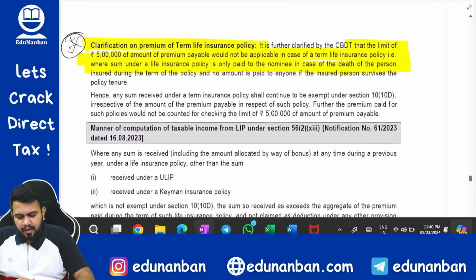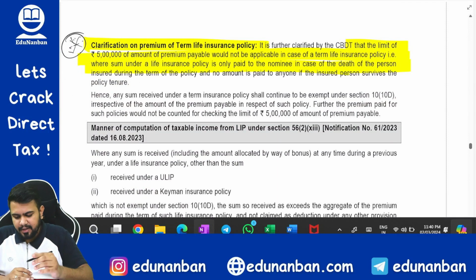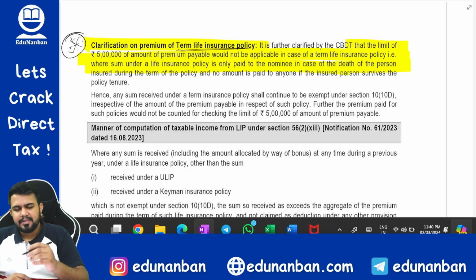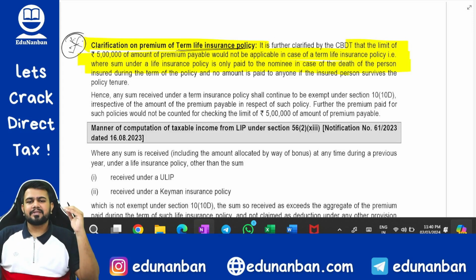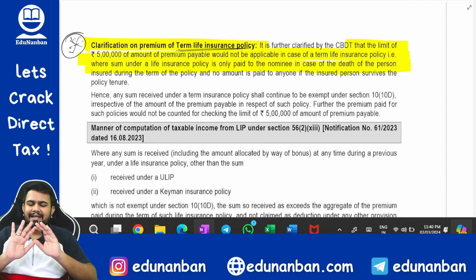Okay. Now one more clarification, very important, that in case of a term life insurance policy. What is this term life insurance policy? It means a policy on which there is no maturity amount. The amount of the policy will only be received on death of the person. If the person does not die, nothing will be received.